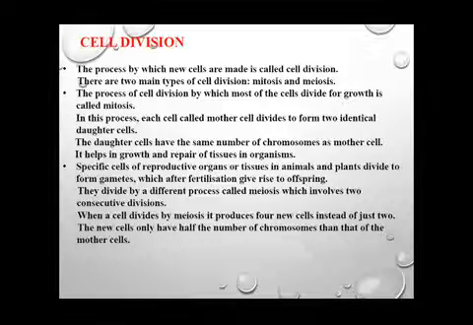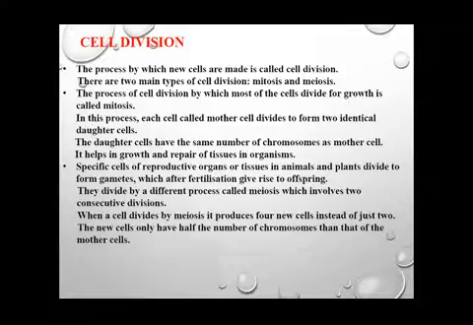When meiotic cell division occurs, the division occurs by a different process. Mitosis and meiosis are two different types of cell division. In meiosis there are two successive divisions, known as meiosis 1 and meiosis 2, which you will be studying in detail in class 11th and 12th.